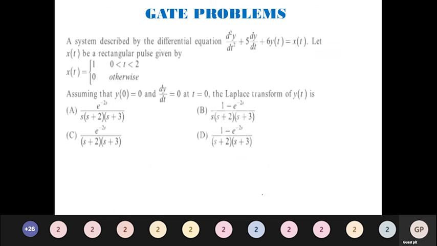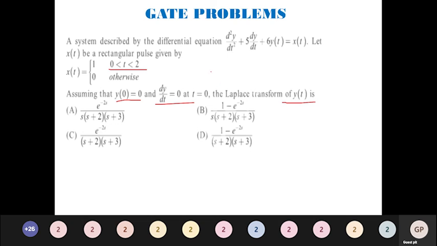A system described by the differential equation d square y by dt square plus 5 dy by dt plus 6y of t is equal to x of t. Let x of t be a rectangular pulse given by x of t is equal to 1 for 0 less than t less than 2, 0 otherwise. Assuming initial condition y of 0 is equal to 0, dy of t by dt is equal to 0 at t equal to 0. It means that the initial condition is 0. Find the Laplace transform of y of t.